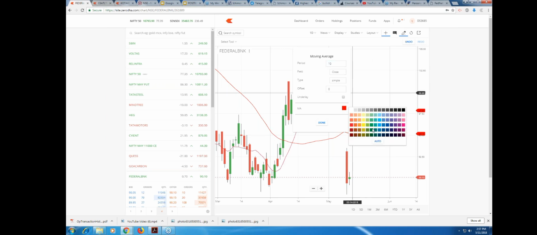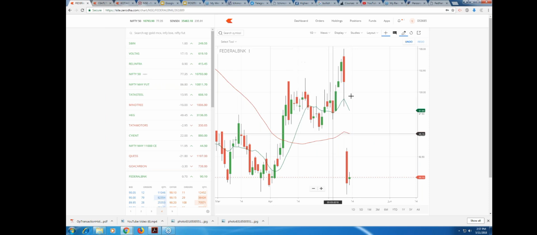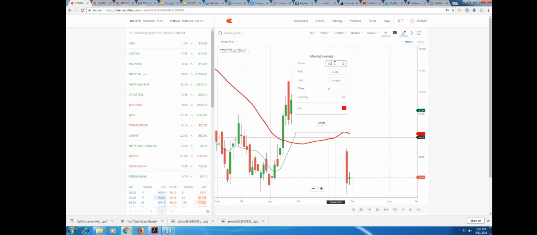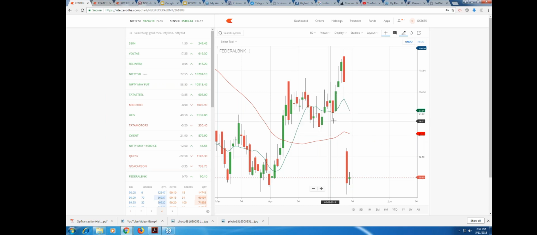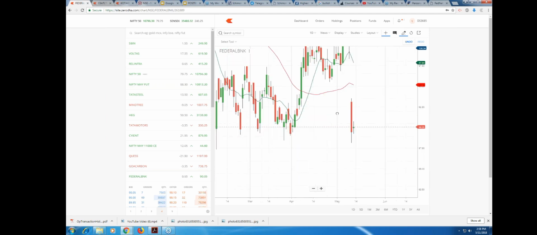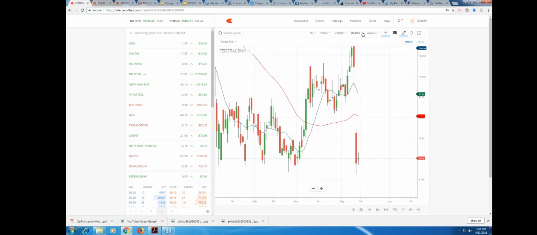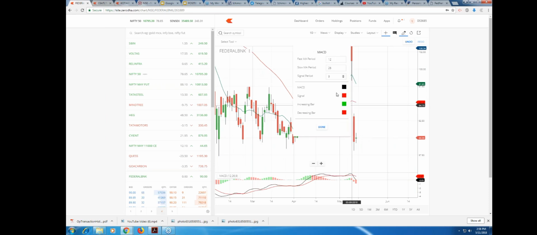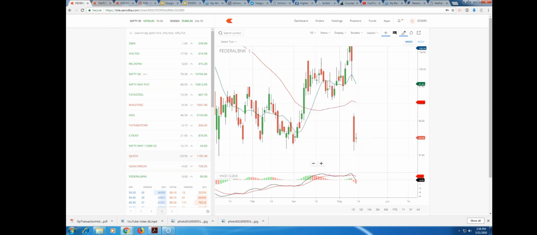From here you give it a green color, take this green color, and done. Then the next, again you go to the moving average, same place, and this time you make it 200. And the color has to be now blue color. I mean, not necessary, you can give any color that you wish to, but I've just given you some different colors. Now go again to the studies and use MACD default values. Just the default values, 12, 26 and 9, and whatever the color they have taken, I'm just going to take that only and click it.